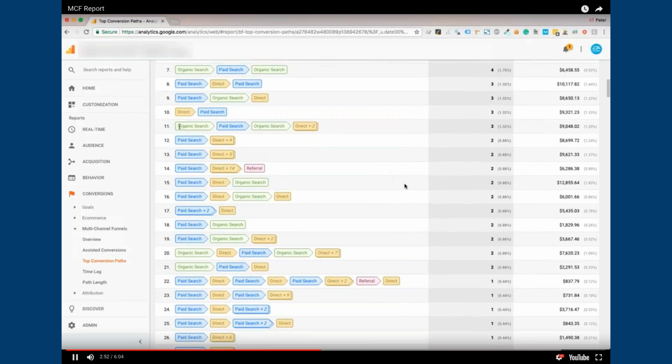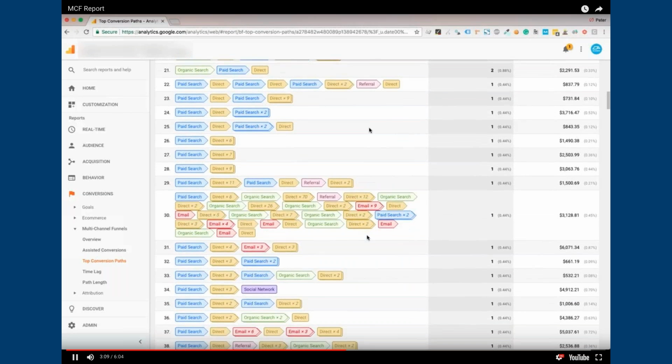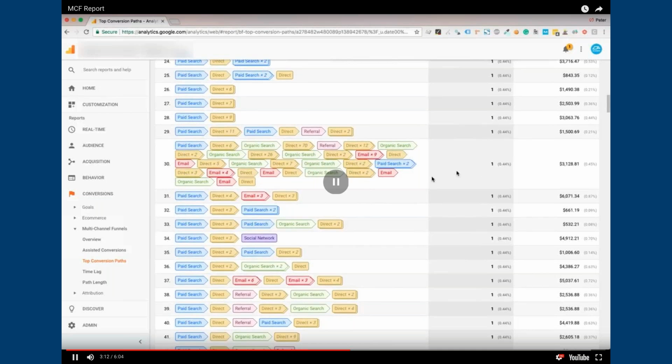Now, what we're going to see is another example of some of these paths that get pretty convoluted. Many of these clicks involve follow-up visits and multiple sessions. We can see here how paid and direct and organic come together. This is 70 sessions here. There's a lot of explanations for that. And remember, these people can be in this funnel for 90 days, so they do have a lot of time to shop.